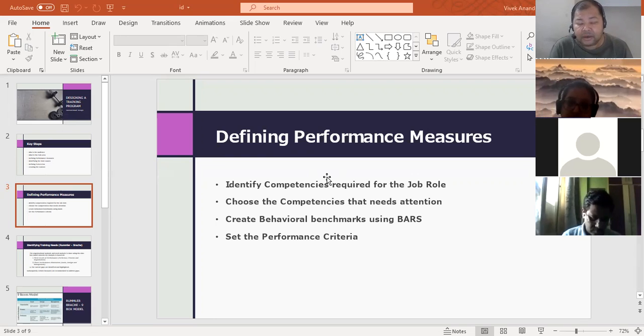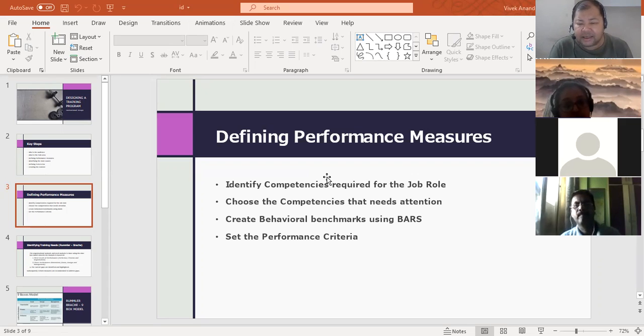We identify what competencies are needed. We identify the competencies which need attention. Maybe she is not able to communicate well. Maybe she is not able to negotiate well. Maybe she is not very convincing. So we identify the competencies that need attention. We have the behavioral benchmarks, we check that. And based on those behavioral benchmarks, we set the performance criteria and then we evaluate. So let's say for convincing, we have a level called competent.